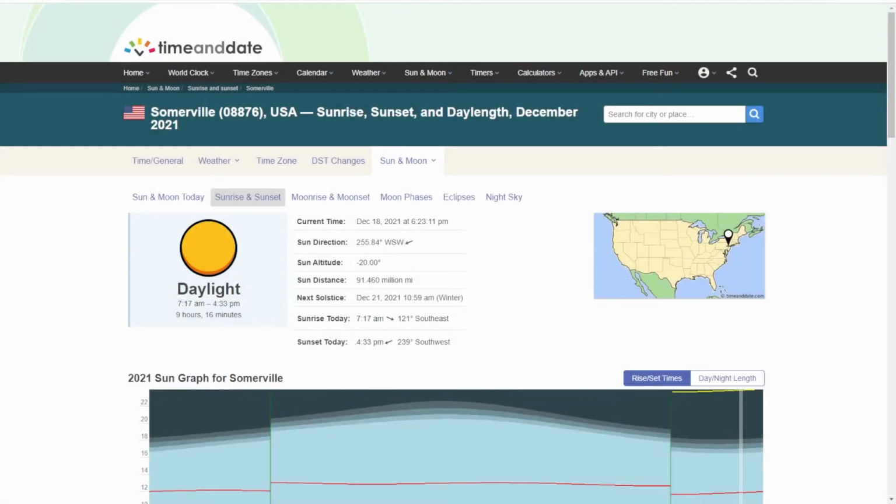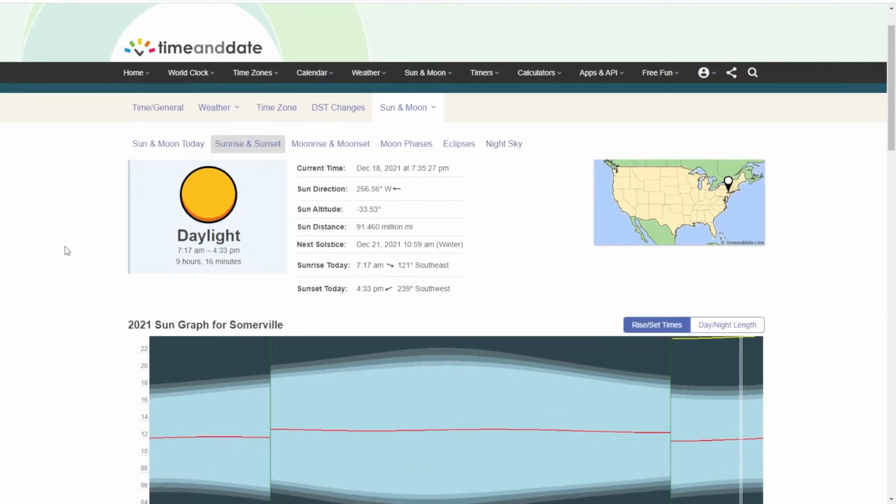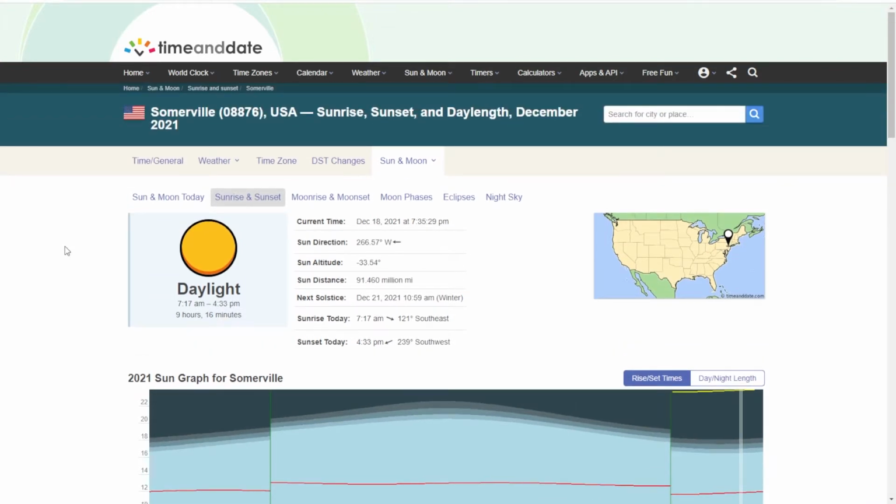Now, like I said, today we're going to be talking about the upcoming winter solstice. The solstice is going to happen on December 21st, and that also means that it's going to be the shortest day of the year. So we're looking at a website called timeanddate.com right now. This is the same website we use to look up information about upcoming eclipses and stuff. But right now we're using it to see the different daylight lengths.